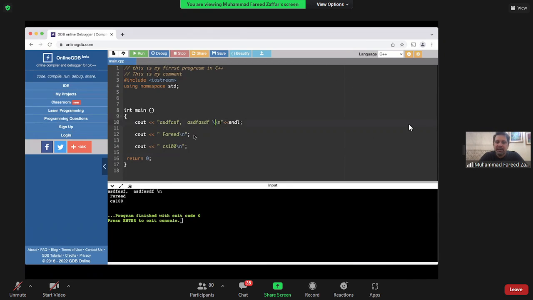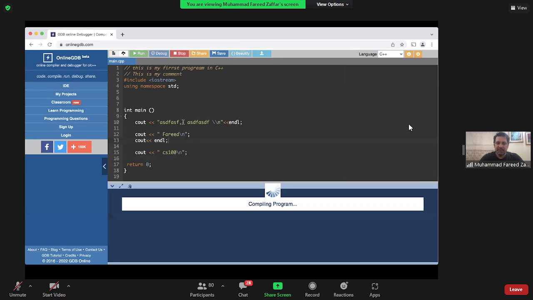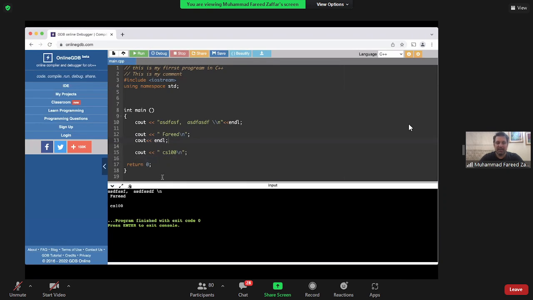I don't need to delete the endl. I could have, so if I want to add a blank line, so this is actually just going to skip the line. So what I'm saying is, print the first thing, print the second thing, then print a blank line, and then CS100, right? So this is exactly what this program does.